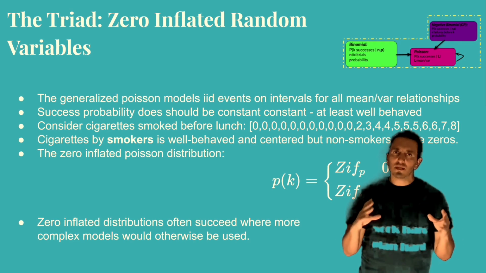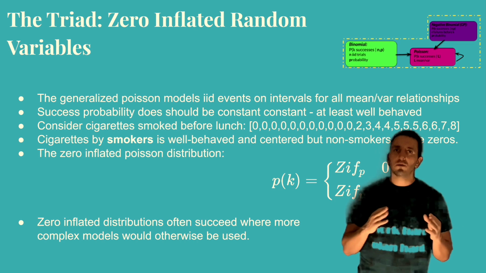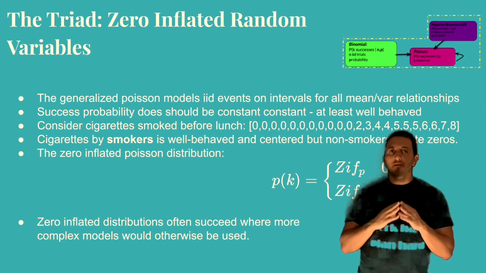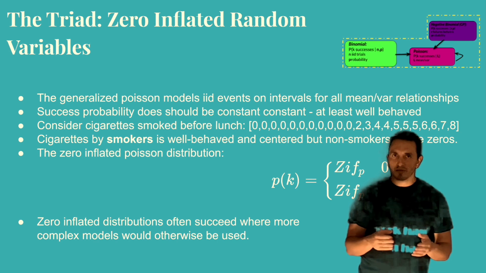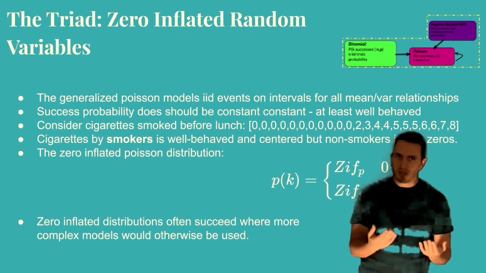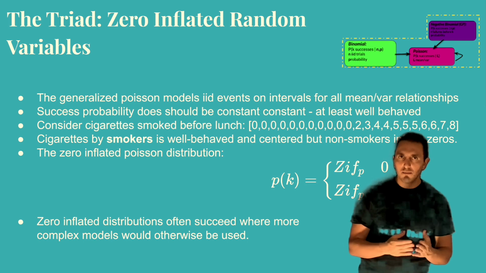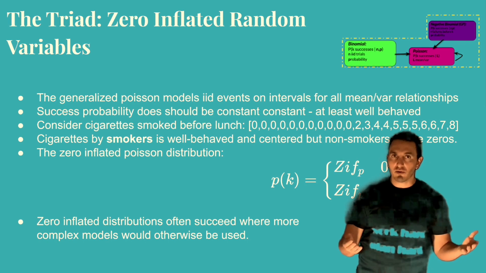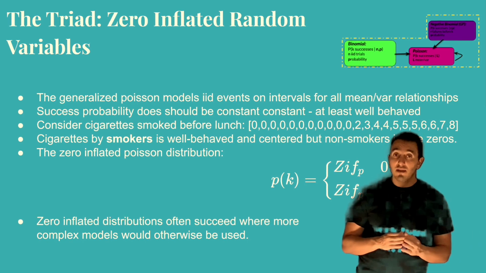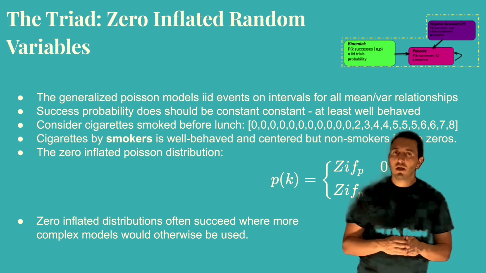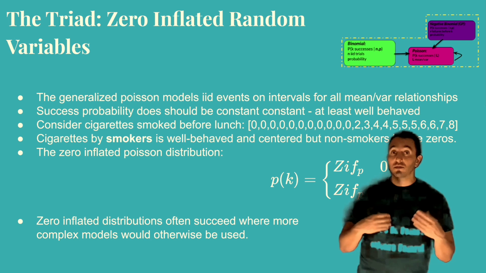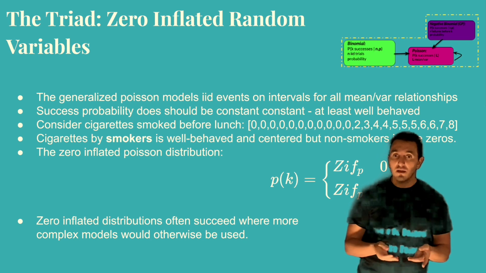And so one mistake we don't want to make is we want to use the random variable to model our data that has the least degrees of freedom, right? So the most parsimonious model we can, that's usually going to do a better job allowing us to make predictions about data. So if we have data that's Poisson distributed, it means there's only one parameter, lambda. We don't want to use a negative binomial, which has 2 parameters, and overfit our data.